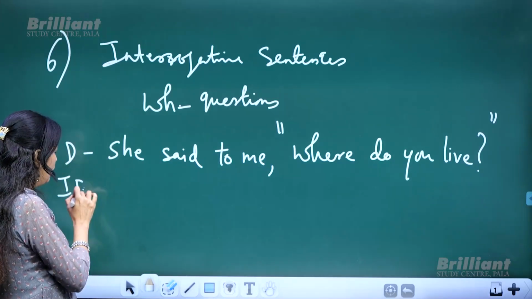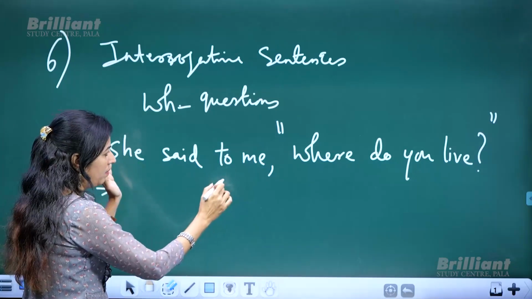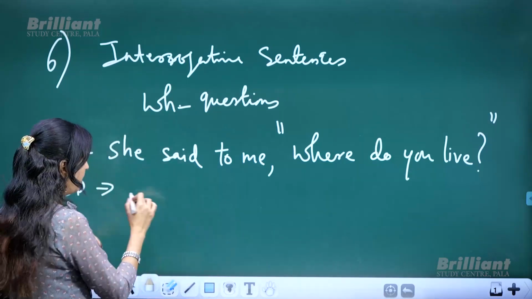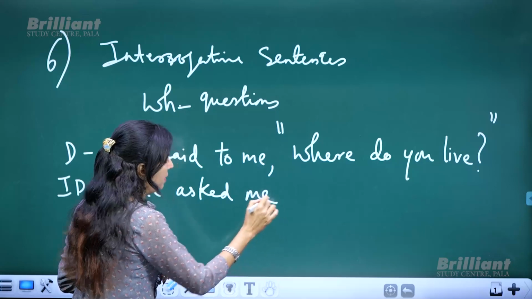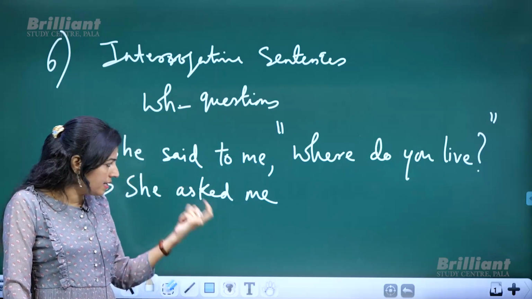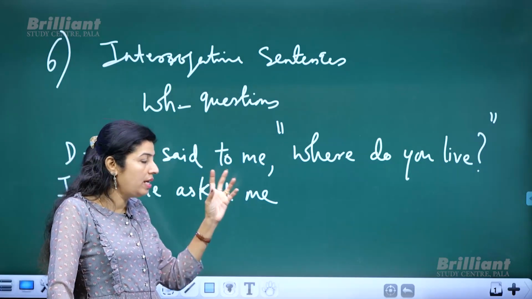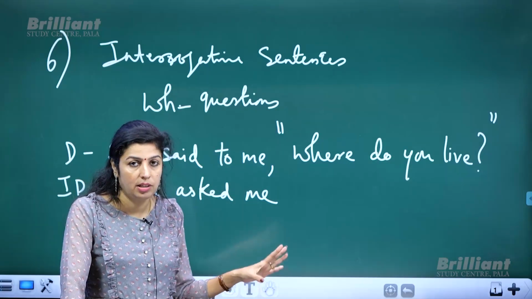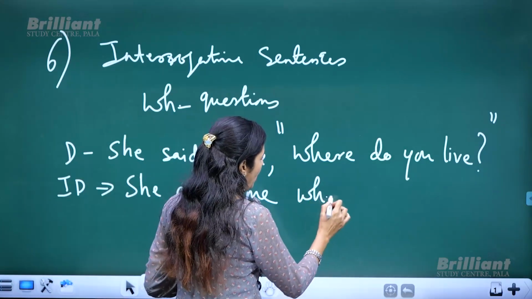Now, how will you change that into indirect speech? Okay, notice the changes. She said to me, where do you live? Actually, it's a question, right? So, when you convert "said to me" into indirect speech, you can just say, she asked me. Not asked to me, but asked me. Then remove the commas, and usually we connect using that. But for WH questions, do not use that or any conjunction, any connecting word. Come straight. She asked me where